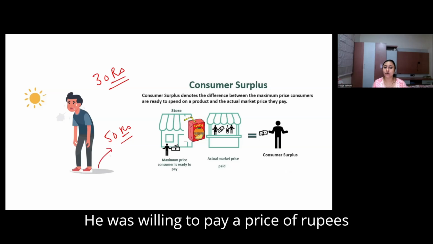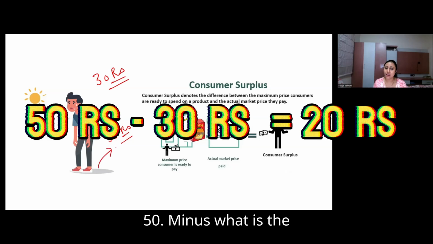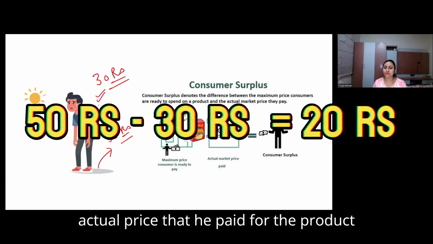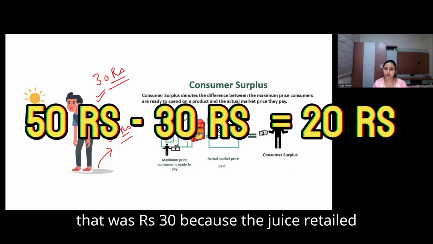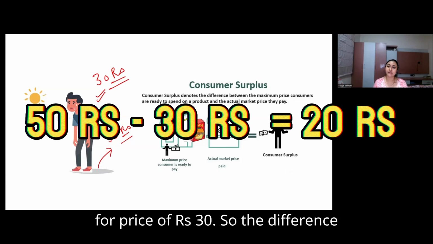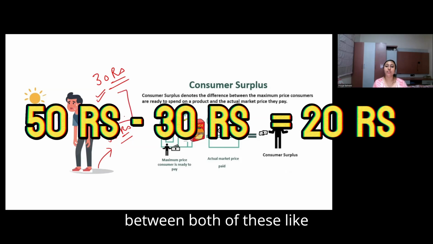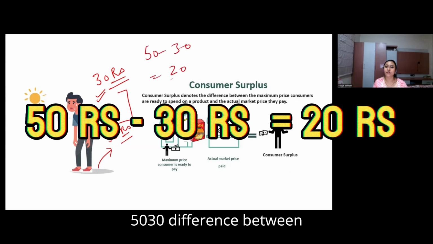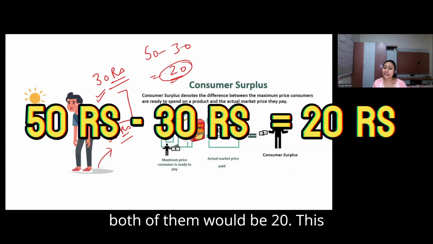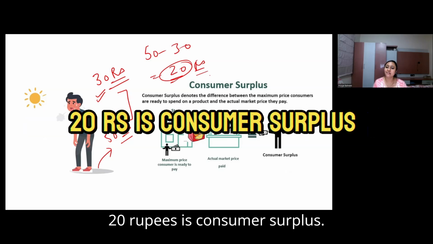He was willing to pay a price of rupees 50 minus the actual price that he paid for the product. That was rupees 30 because the juice retailed for a price of rupees 30. So the difference between both of these, 50 minus 30, would be 20. This 20 rupees is consumer surplus. It's nothing but consumer surplus.